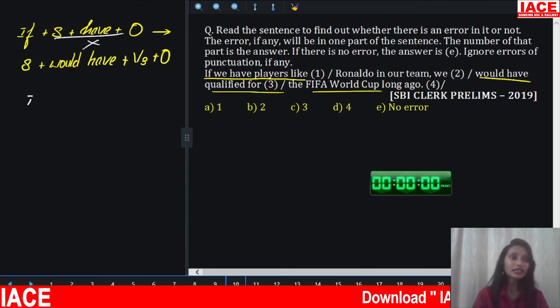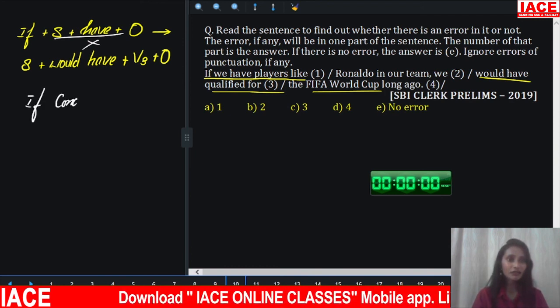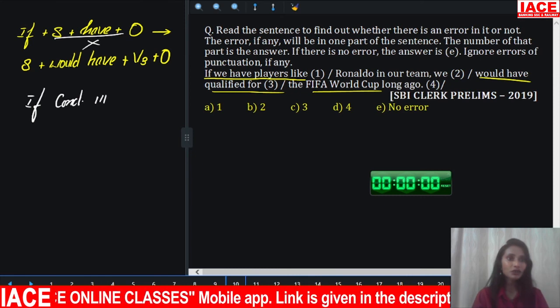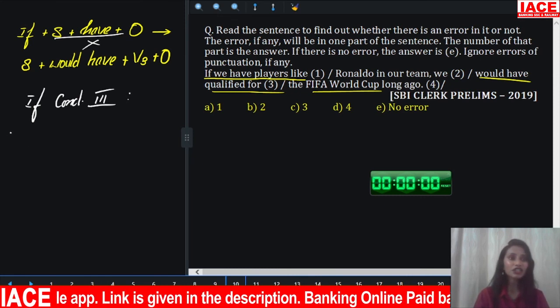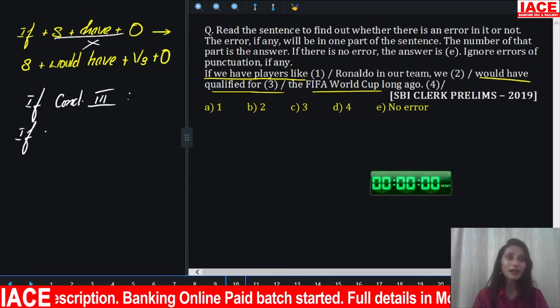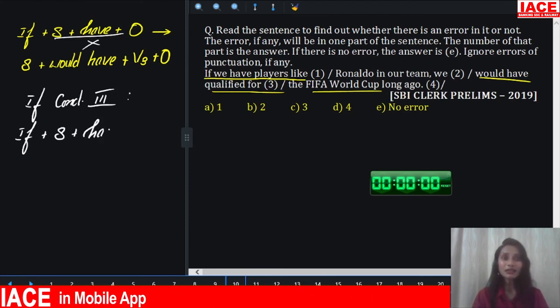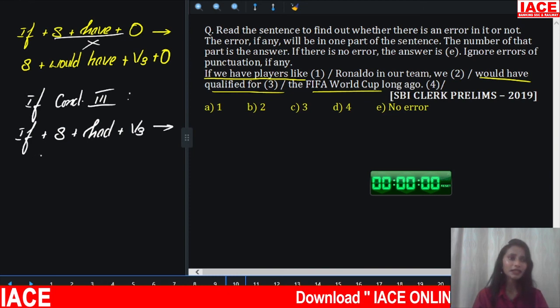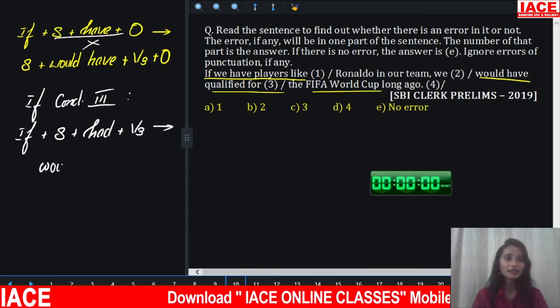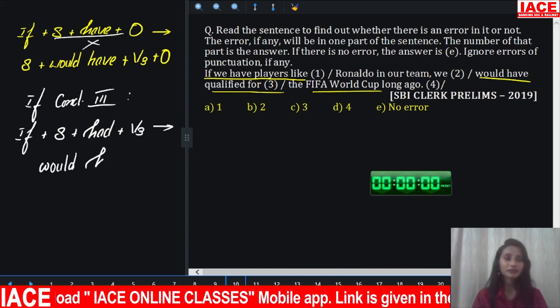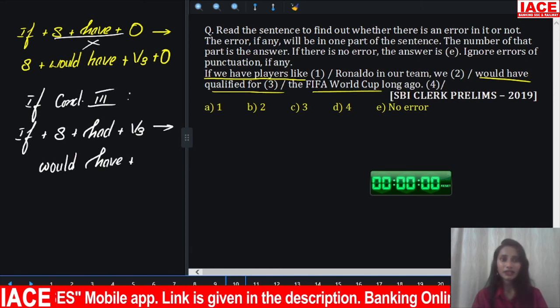So we have learned if clause condition 3, unfulfilled condition. The structure of if clause condition 3 is if plus subject plus had plus V3, followed by the object, would have plus V3.